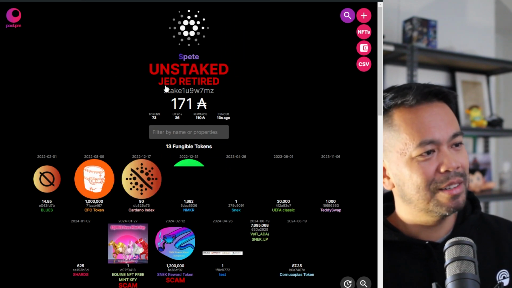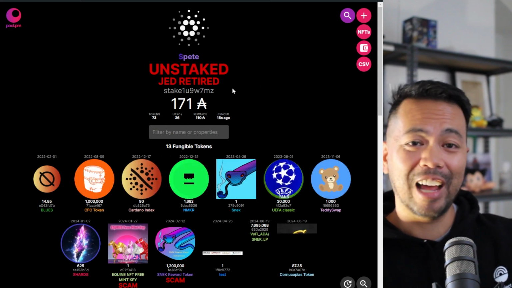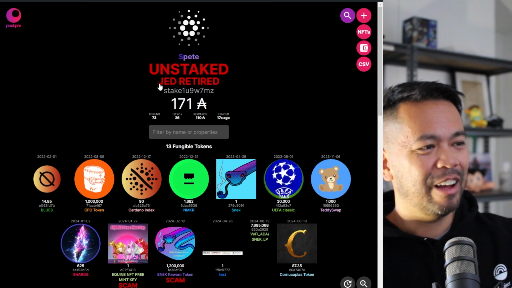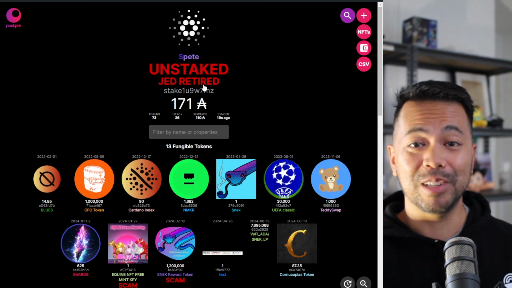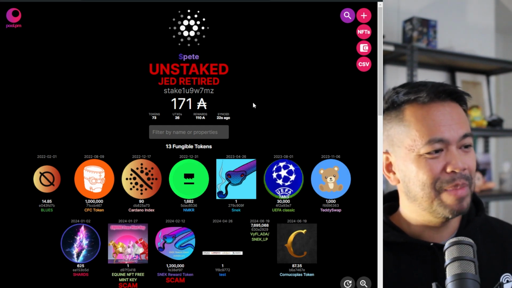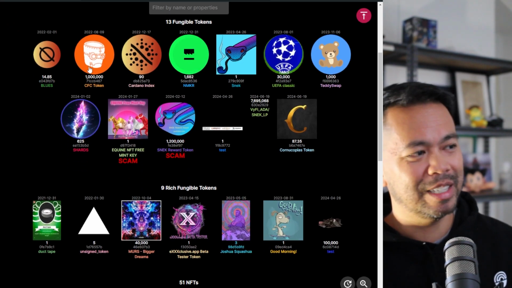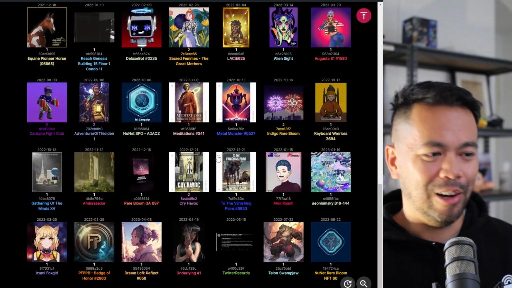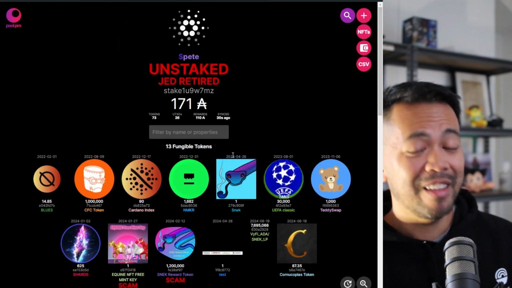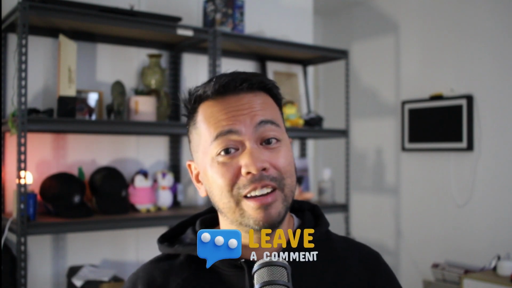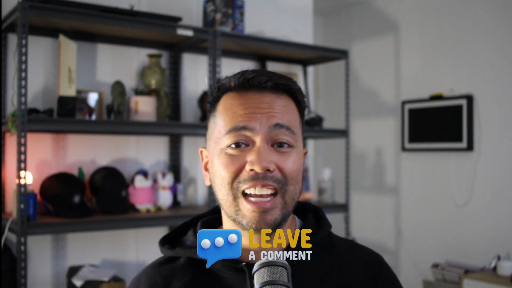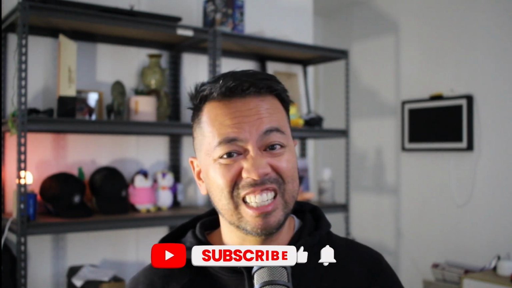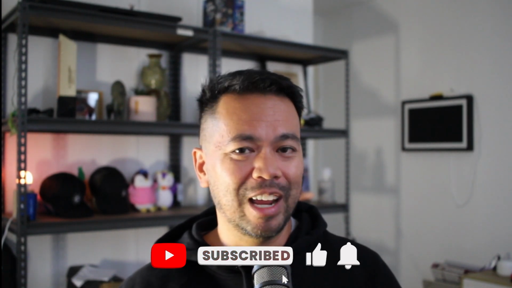Okay, unstaked, retired. Okay, I've got to update my stake here. I'm delegating to a stake pool that has retired, so I need to update that. But here you can see all of the tokens that are sitting in my wallet. I've got quite a few scam tokens here as well, and a lot of NFTs. But that's my quick overview of the starter point for anything in the Cardano ecosystem. In the next videos, I'll go through NFT trading and what else you can possibly do, such as DeFi strategies, to take your trades to the next level.